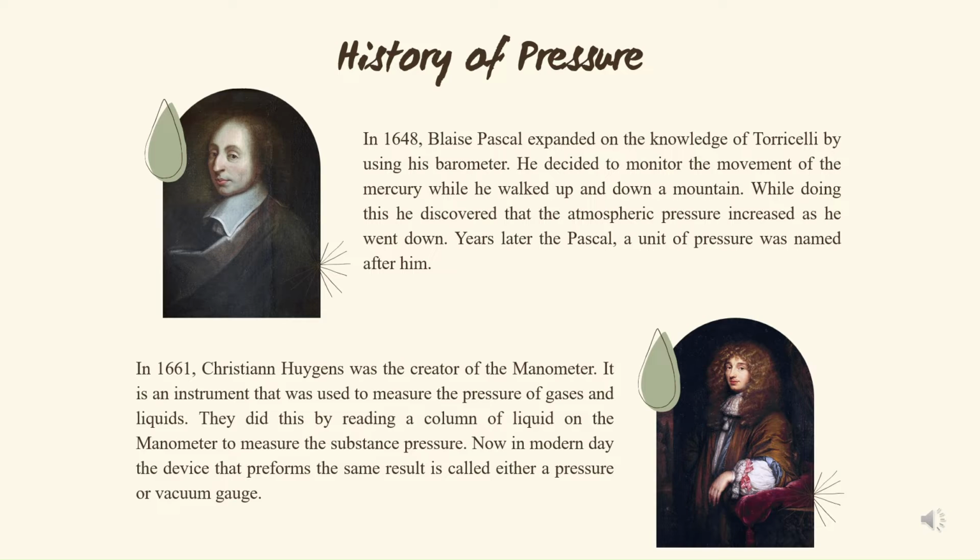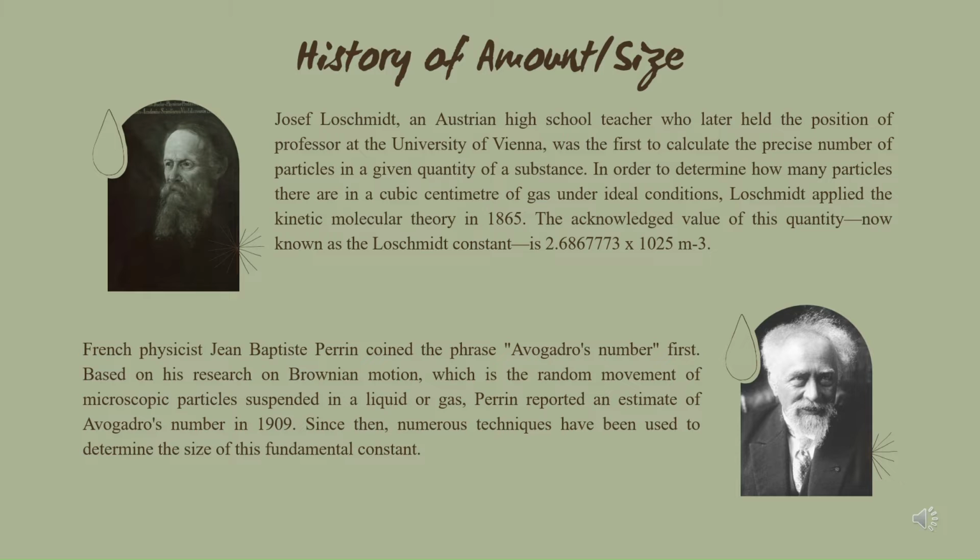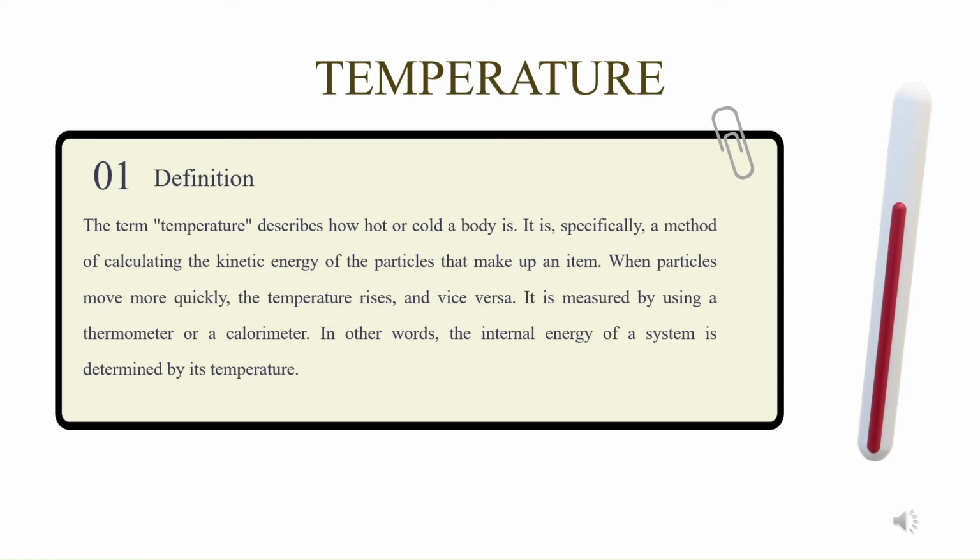In 1648, Blaise Pascal expanded on the knowledge of Torricelli by using his barometer. In 1661, Christian Huygens was the creator of the manometer. History of amount or size. Joseph Loschmidt, an Austrian high school teacher who later held the position of professor at the University of Vienna, was the first to calculate the precise number of particles in a given quantity of a substance. French physicist Jean-Baptiste Perrin coined the phrase Avogadro's number first.